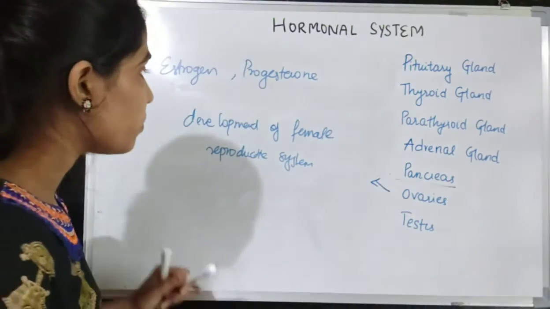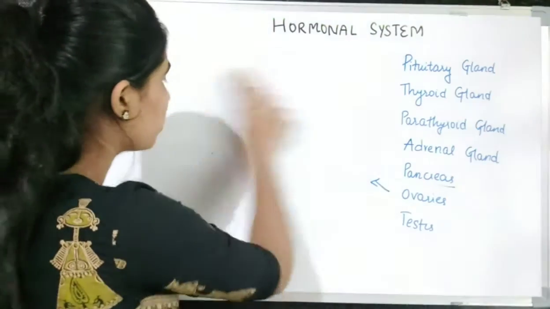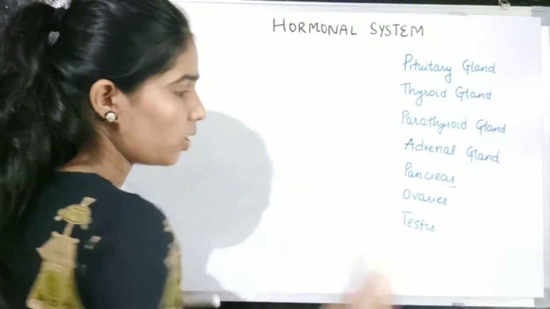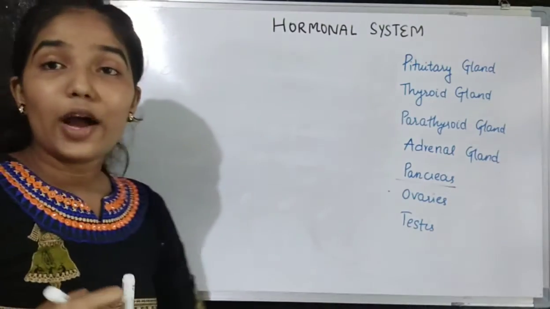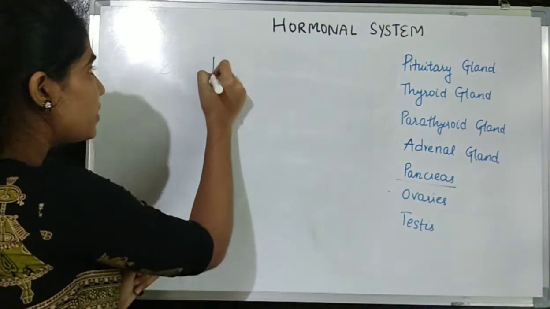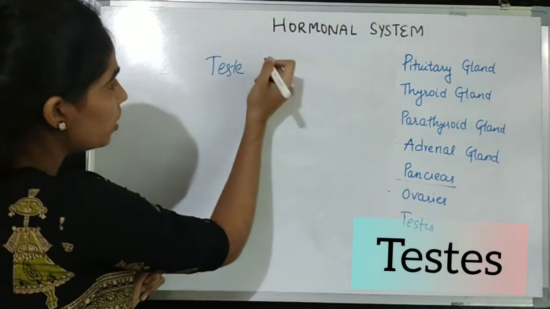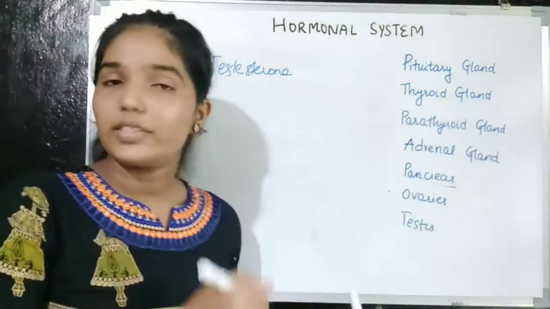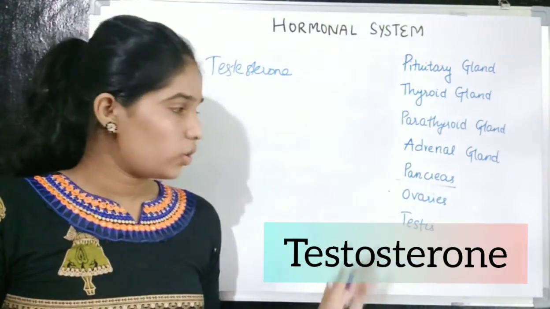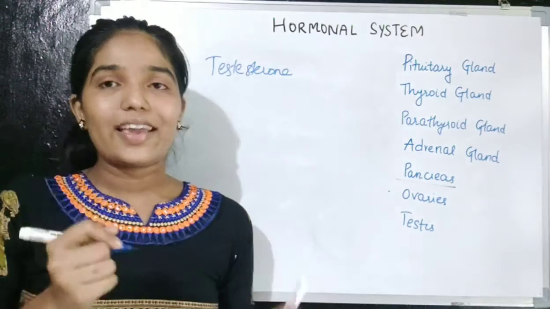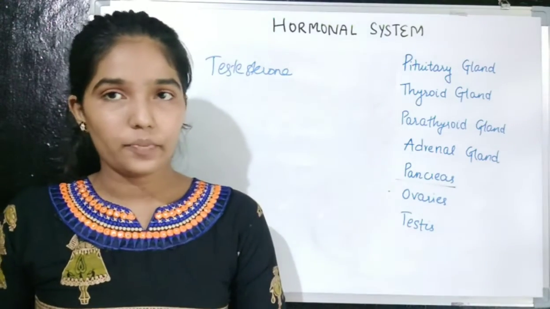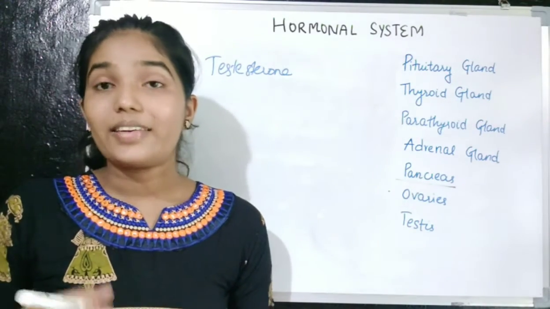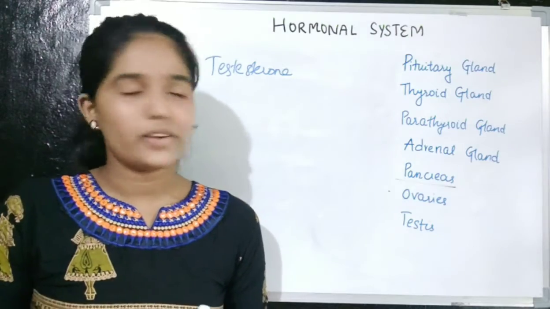Now, testes. Now testes secrete the hormone testosterone. Okay. Now what does this testosterone do? It will bring the secondary sexual changes in the male during puberty, like deepening of the voice or facial hair.